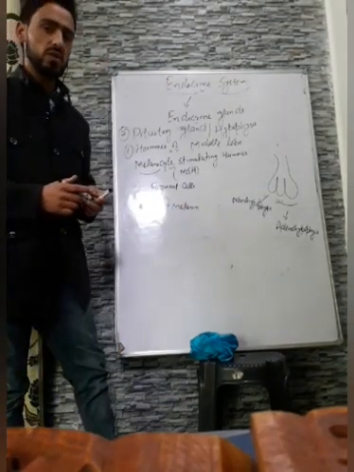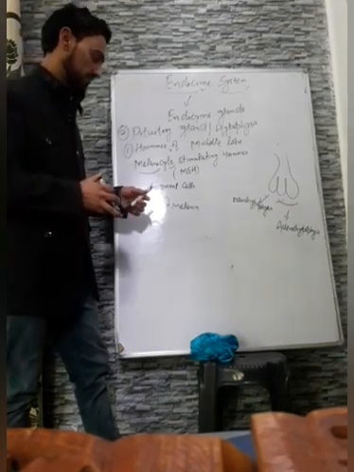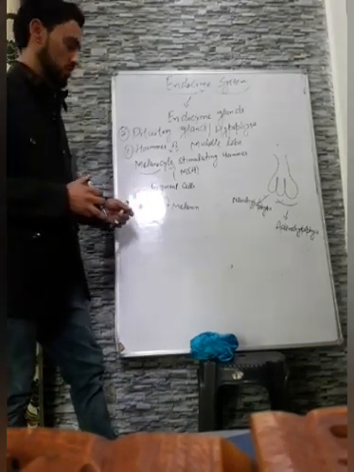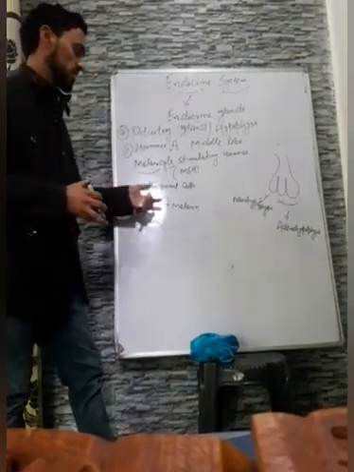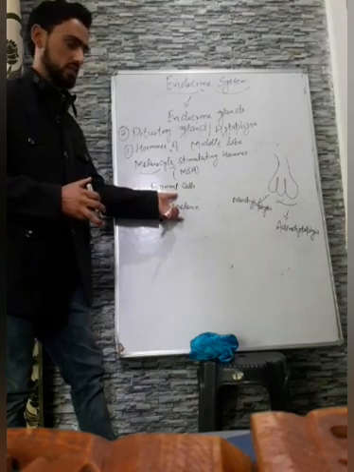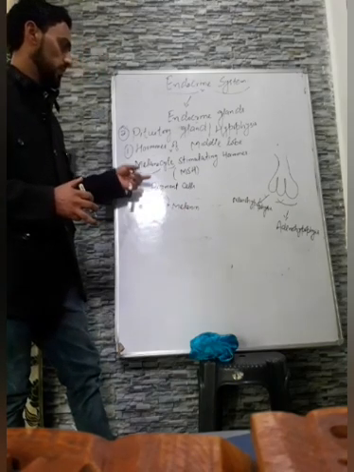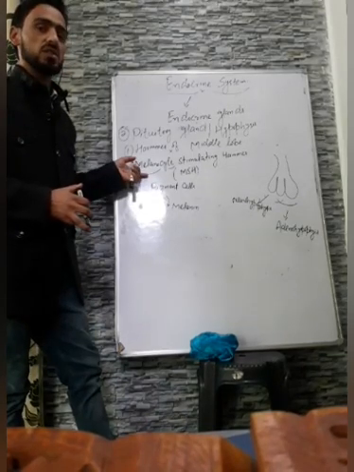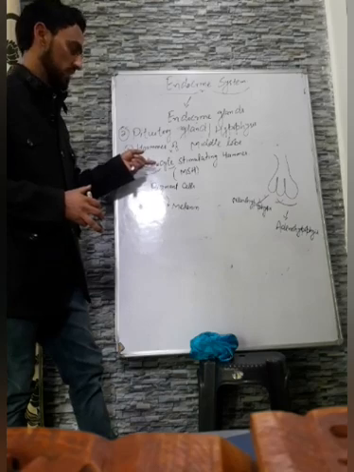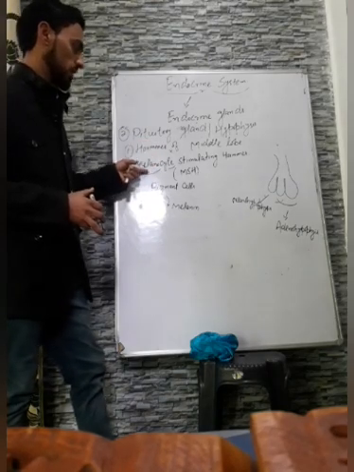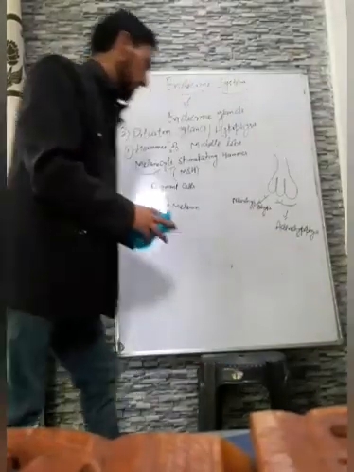Different structures exposed to the sun get darker because the dark pigment melanin is secreted by the melanocytes. The melanocytes are stimulated by melanocyte stimulating hormone from the middle lobe of the pituitary gland. This is the hormone which is secreted by the middle lobe.